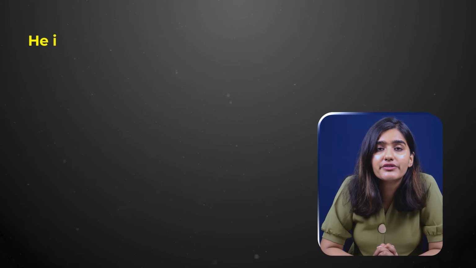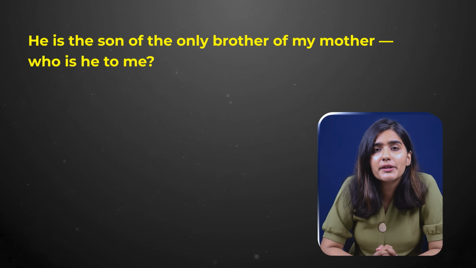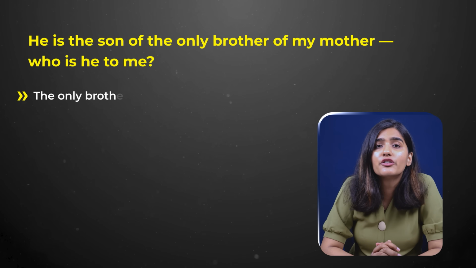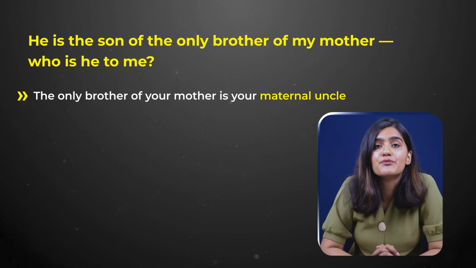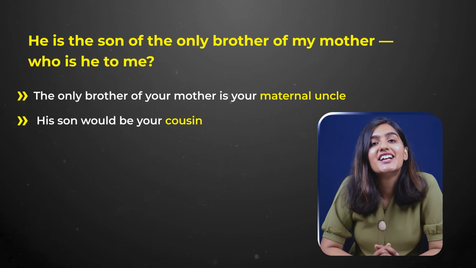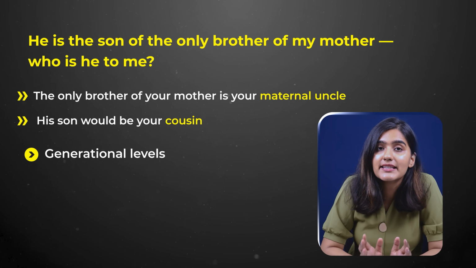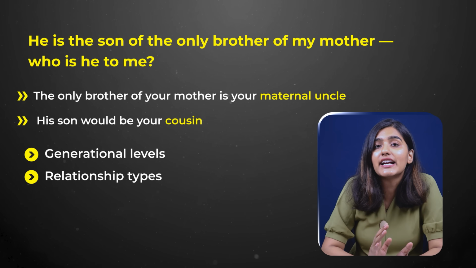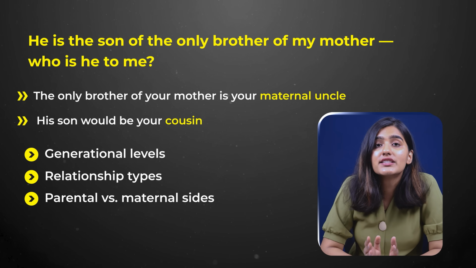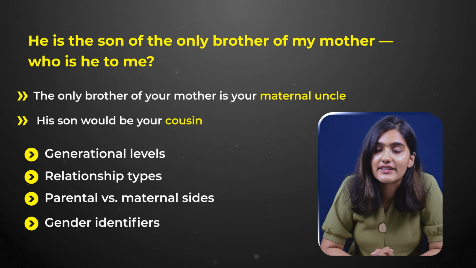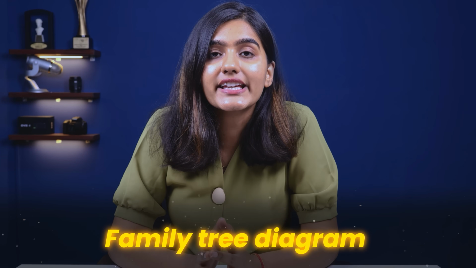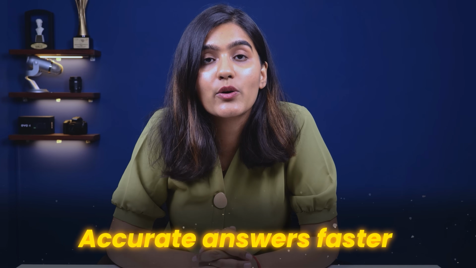Now let us break down the first question. He is the son of the only brother of my mother. The only brother of your mother is your maternal uncle. So his son would be your cousin. And to solve such problems easily, you must understand generation levels like parents, siblings, grandparents; relationship types like uncle, cousin, nephew; paternal versus maternal side; and gender identifiers like his, her, daughter, son. Drawing a quick family tree diagram while solving can help you avoid confusion and get accurate answers faster.